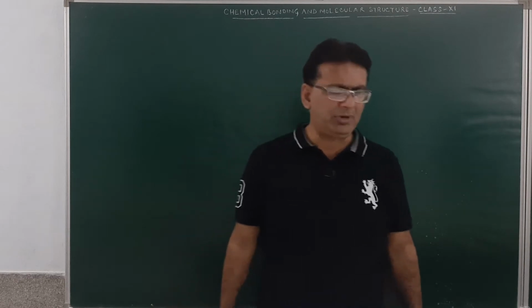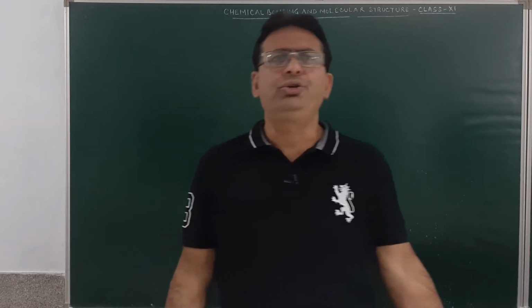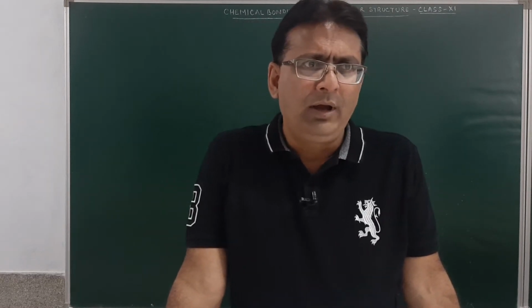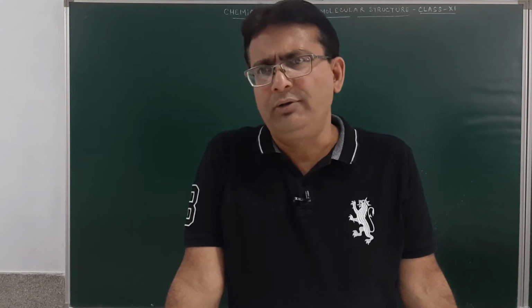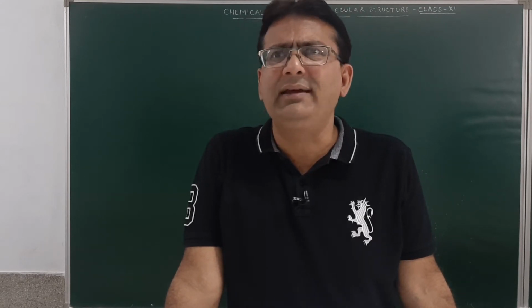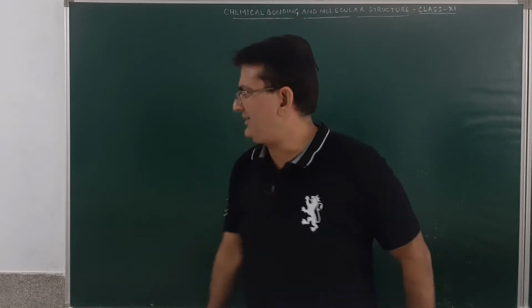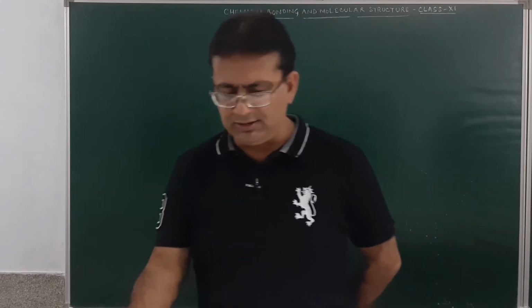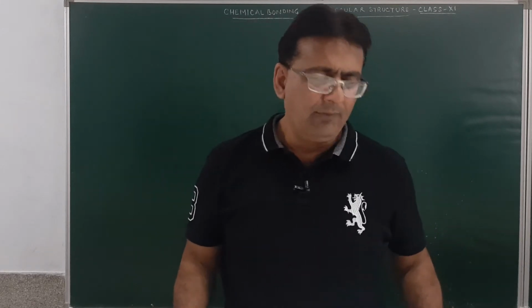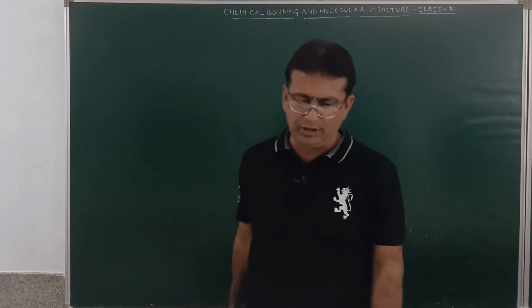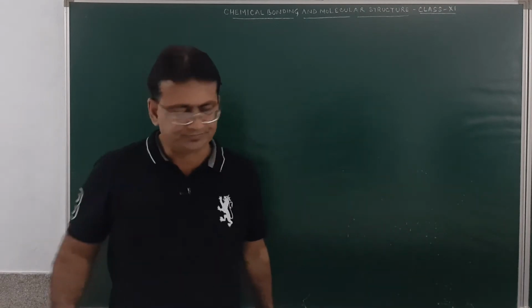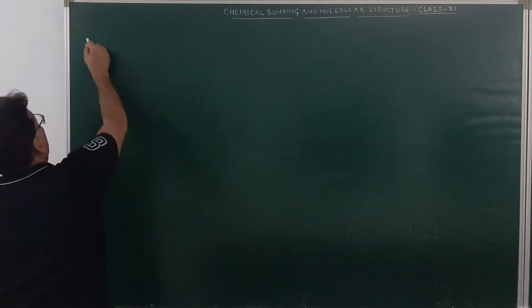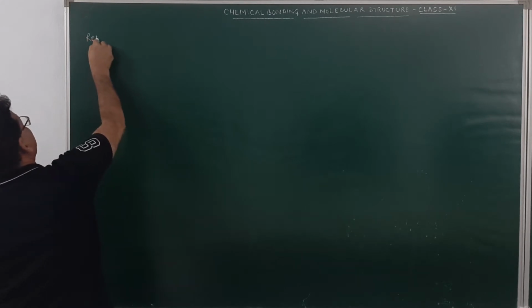Now, this chapter is almost over, students. Only two topics are left, and that is resonance and hydrogen bonding, which will be discussed in the further discussions of chemistry in the various chapters also. But yes, let us complete this chapter by discussing resonance in brief. In detail, I will be discussing resonance when I discuss the mesomeric effect in organic chemistry. So, resonance. What do we mean by the concept of resonance?